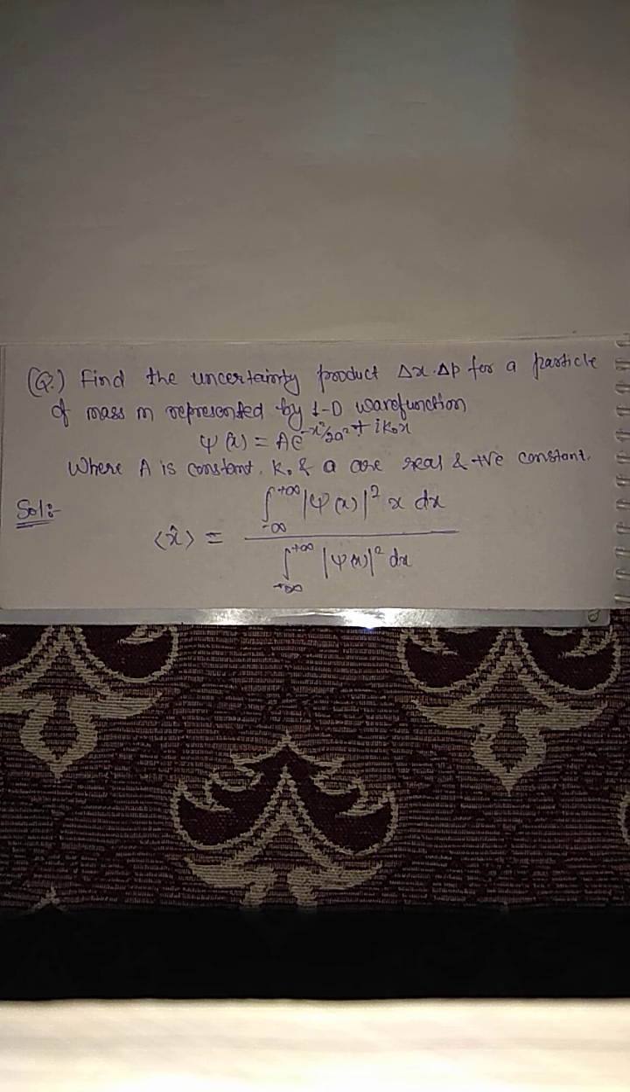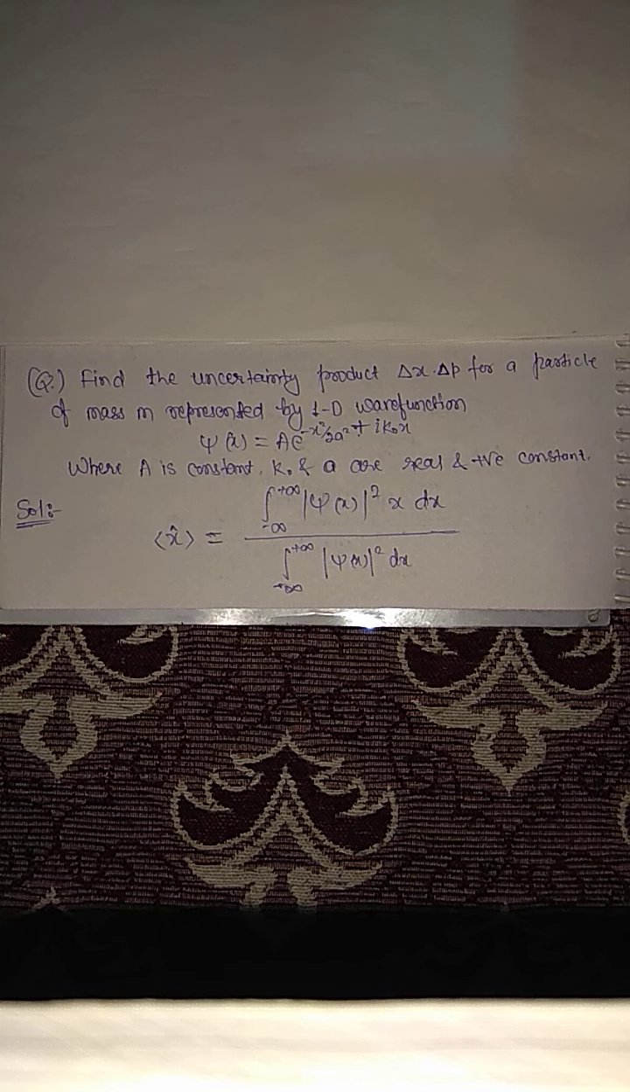Then find the product of position and momentum. So according to the uncertainty principle, you will have to know what the uncertainty principle is. It is the product of uncertainty in position and uncertainty in momentum. You are given only the wave function and you will have to find the uncertainty in position and the uncertainty in momentum.